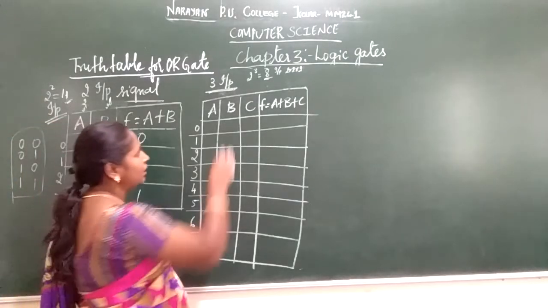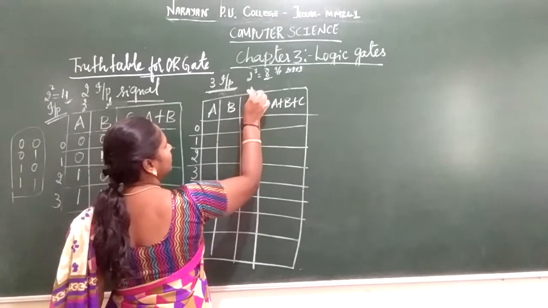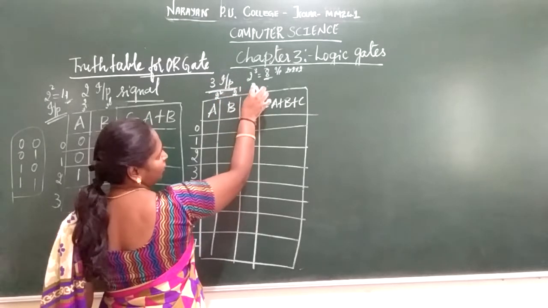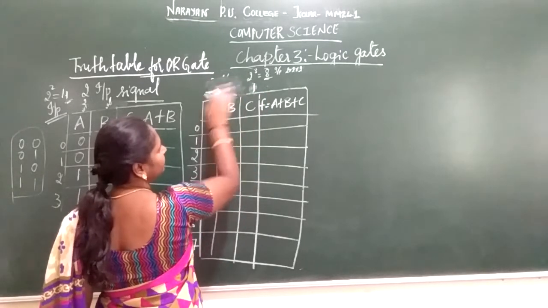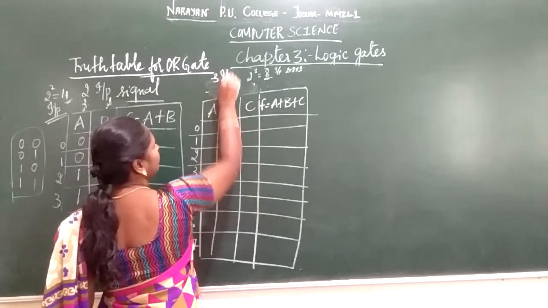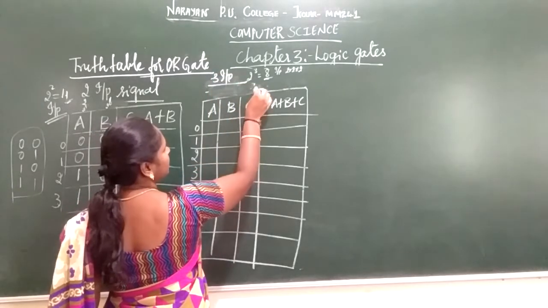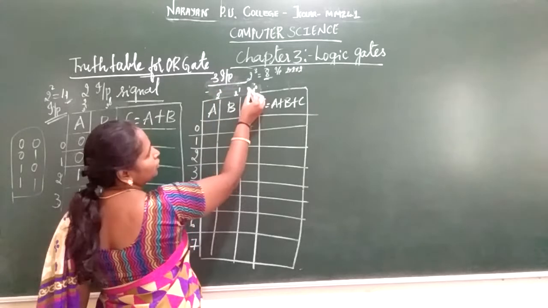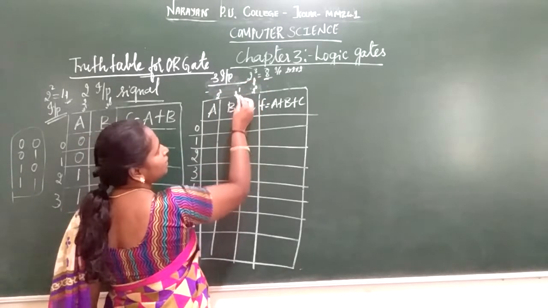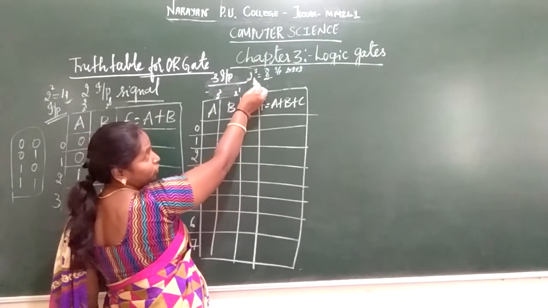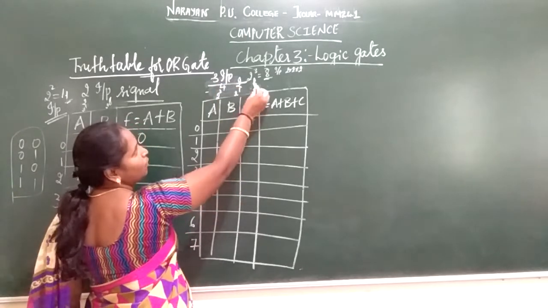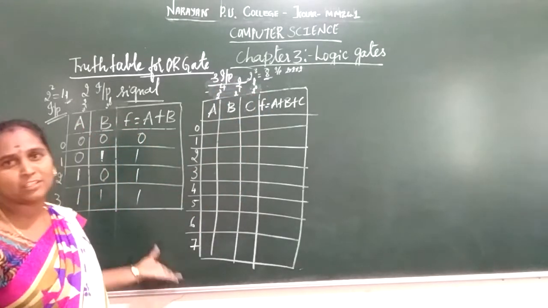Otherwise you go for the multiples of 2, that is 2 to the power of 0, 2 to the power of 1, 2 to the power of 2, for the 3 inputs. 2 to the power of 0 is nothing but 1, since anything to the power 0 is 1. 2 to the power of 1 is 2, 2 squared is 4. So 1, 2, 4. Okay, it is the multiples of 2.